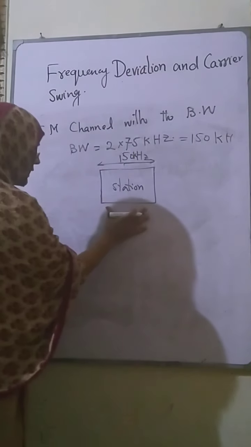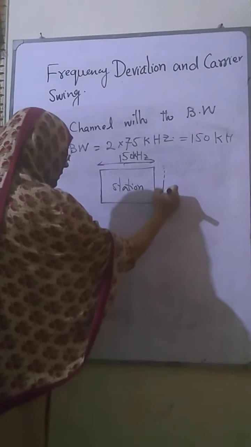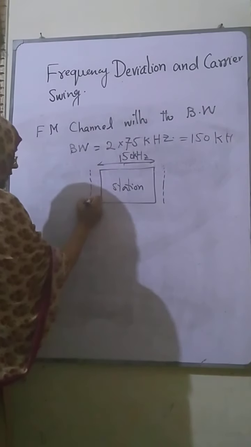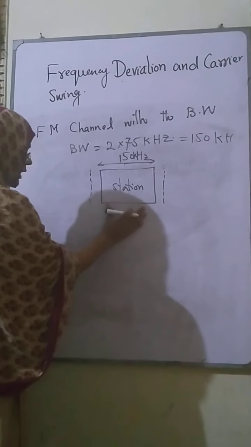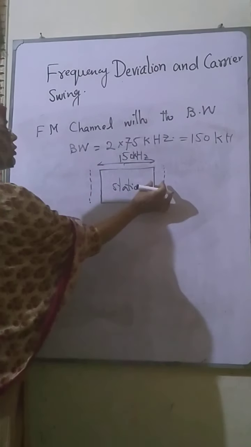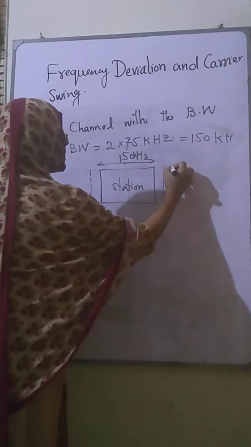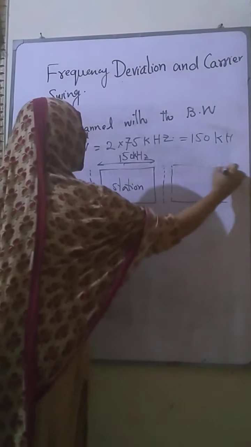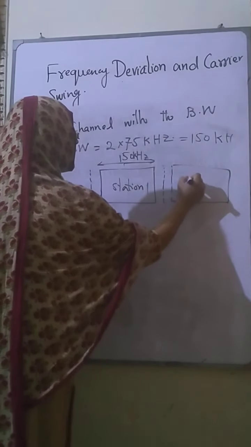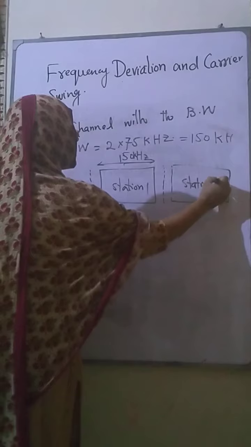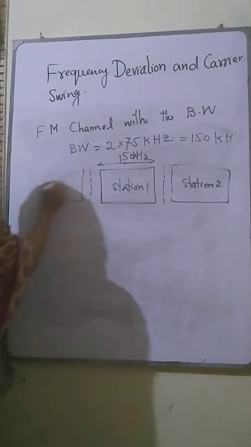So we need some guard, some frequency which protects the broadcasting of our station from the interference of other stations. If there are other stations, this is station 1, here is station 2, and here is station 3, let's suppose.